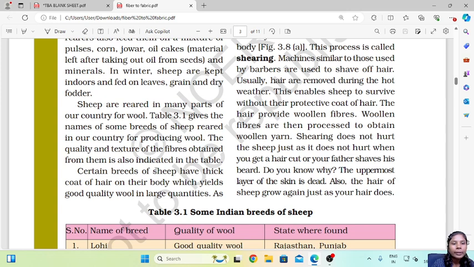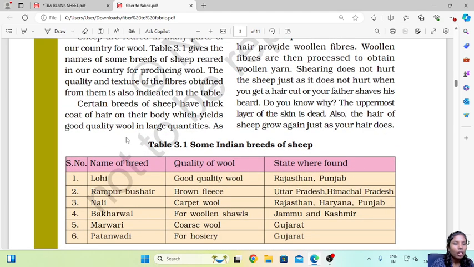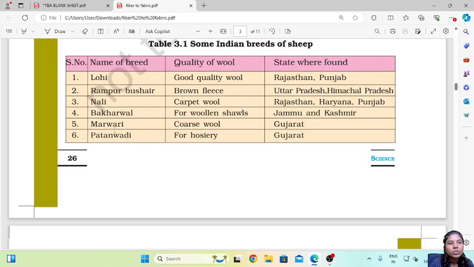Sheep are reared in many parts of our country for wool. Table 3.1 gives the names of some of the breeds of sheep reared in our country for producing wool. The quality and texture of fibers obtained from them is also indicated in the table. Certain breeds of sheep have thick coat of hair on their body which yields good quality wool in large quantities. So here we can see there are names of breeds, quality of wool and where they are exactly found.